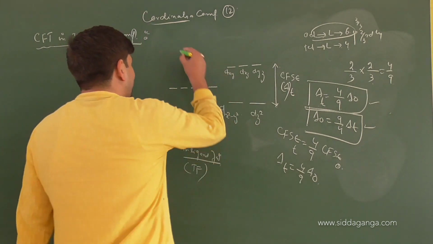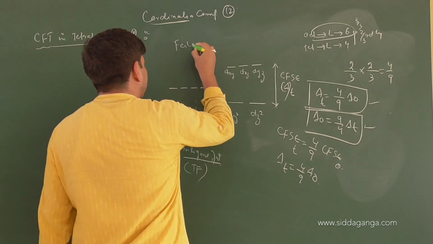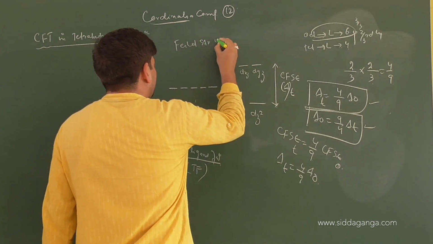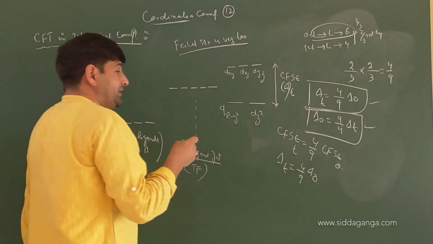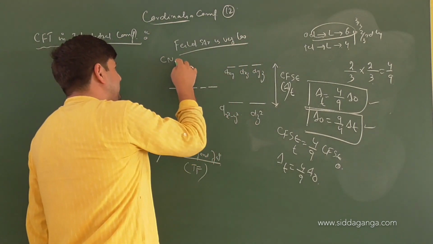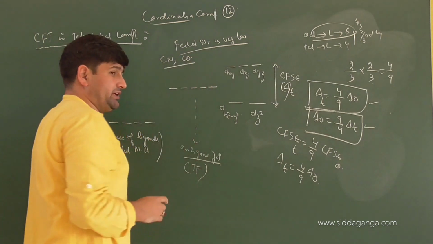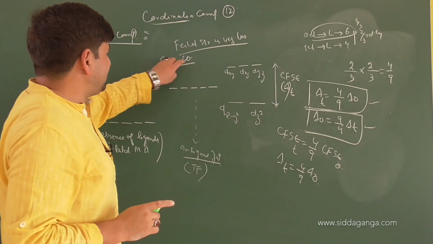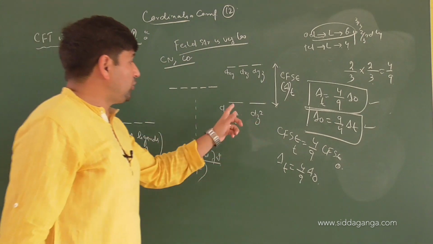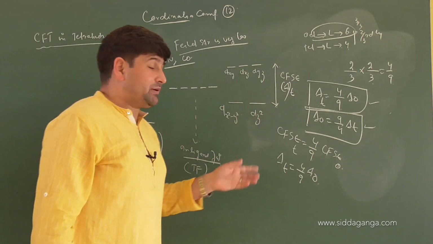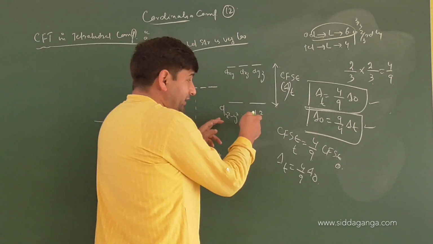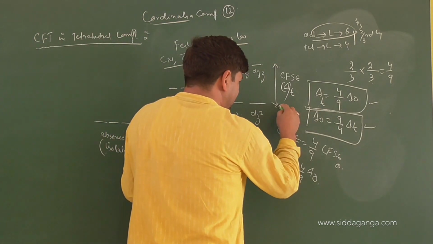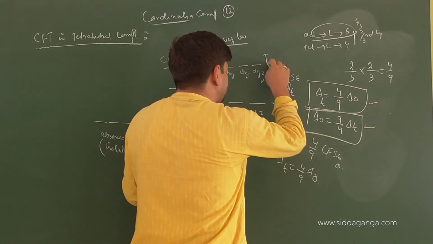The reason is the field strength is very low. What do I mean to say by that? Even if a very strong ligand like CN and CO will come into play, there will be no question of pairing and unpairing at all, because electrons will go into the low energy set, which in this case is called E, and the high energy set is called T2.